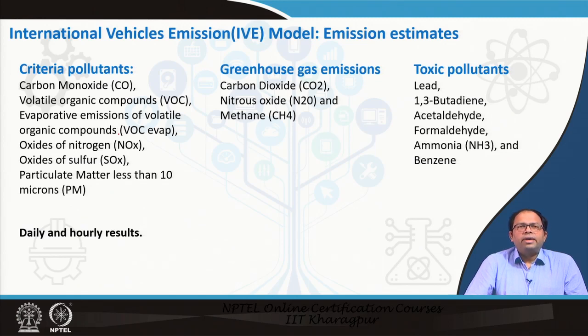So, finally, what do we get? We get daily and hourly results for different criteria pollutants such as carbon monoxide, VOCs, evaporative emissions of volatile organic compounds, oxides of nitrogen, oxides of sulfur and so on, greenhouse gases like CO2, nitrous oxide, methane, toxic pollutants like butadiene, acetaldehyde, formaldehyde, lead, benzene, ammonia and so on. So, these are the different emission estimates that we will get.